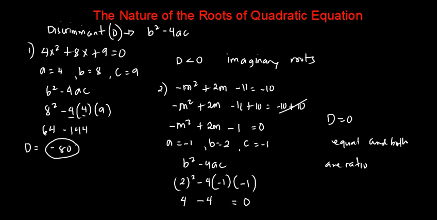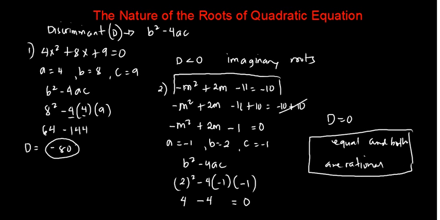So this will be the nature of the roots of the quadratic equation negative m squared plus 2m minus 11 equals negative 10.